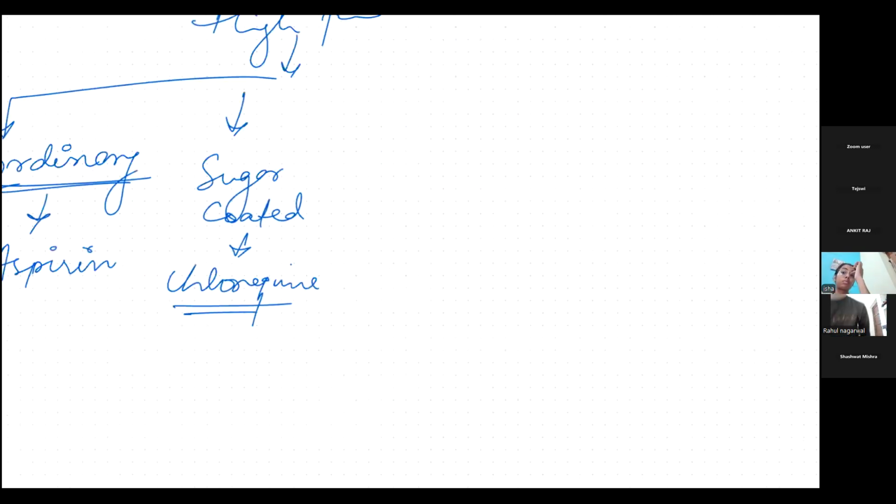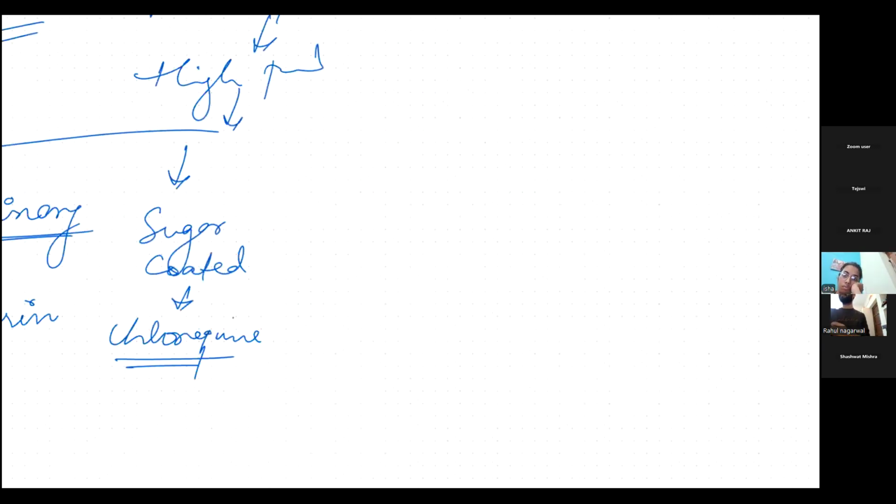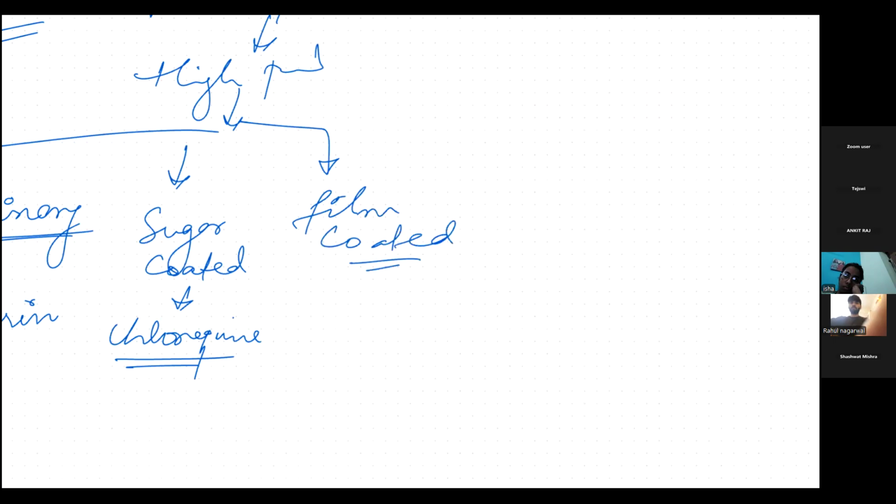Another one is film coated tablet. Now what is this film coated tablet? Why is it made? In order to avoid unpleasant taste. Okay, in order to avoid the unpleasant taste, we make film coated tablets.